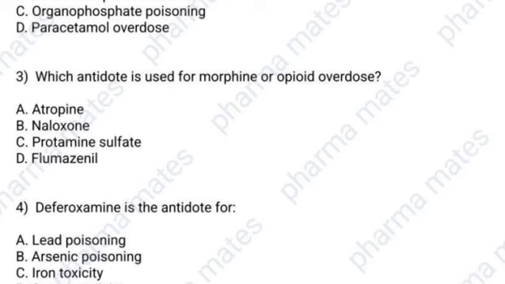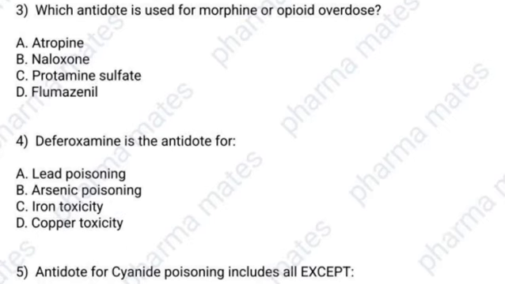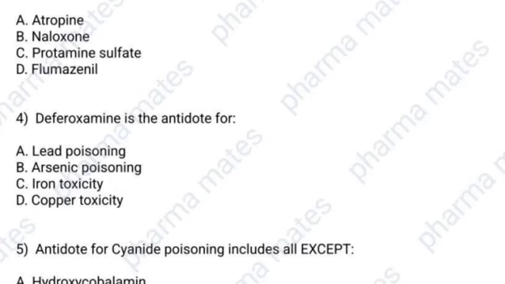And our next question is, deferoxamine is the antidote for. Options are lead poisoning, arsenic poisoning, iron toxicity and copper toxicity. Deferoxamine, we already discussed. What is the correct answer?